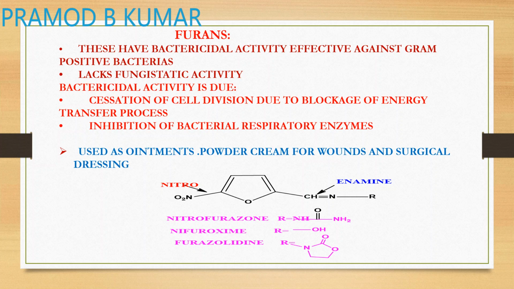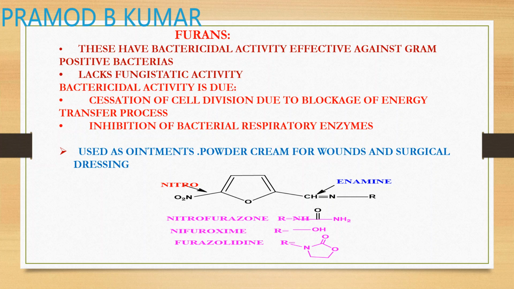Nitrofurazone contains a furan ring. At the fifth position there is a nitro group, and at the second position there is an enamine-type linkage, CH=N.